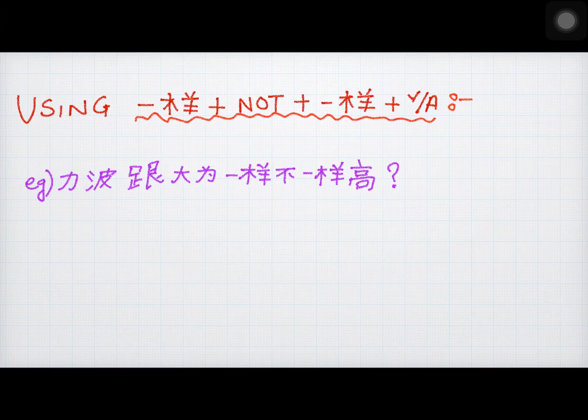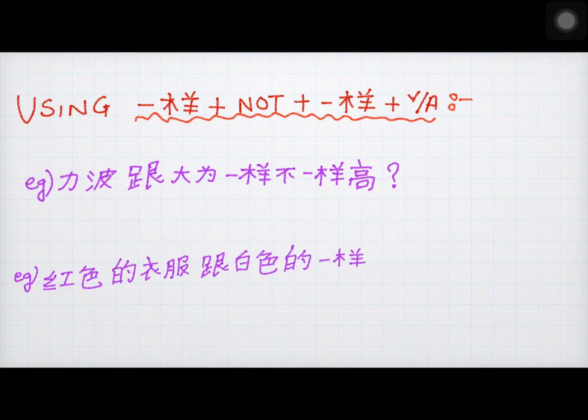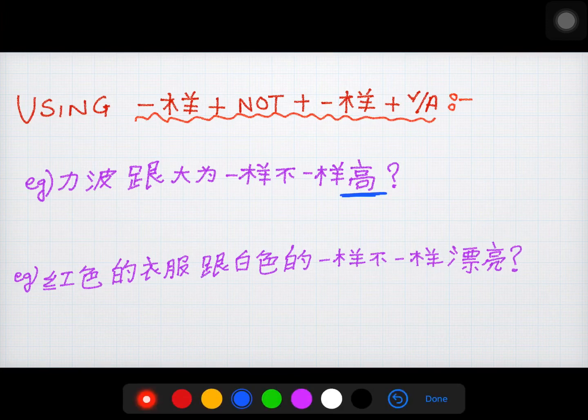The second example, Hong se the Ifu gan Pai se the Iyang pu Iyang Piao Liang. Piao Liang means beautiful and Ifu means clothes. In both these sentences, you can see that the verb or adjective is only written at the end after application of pu between yang.